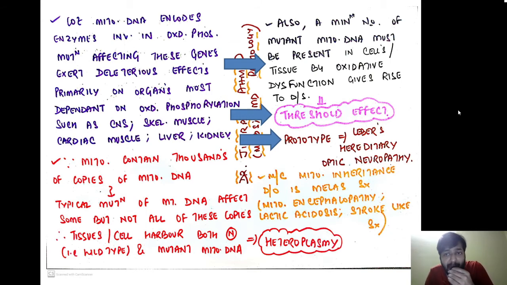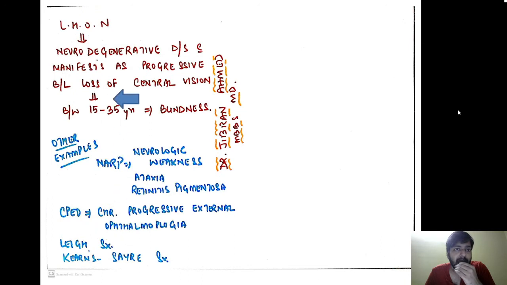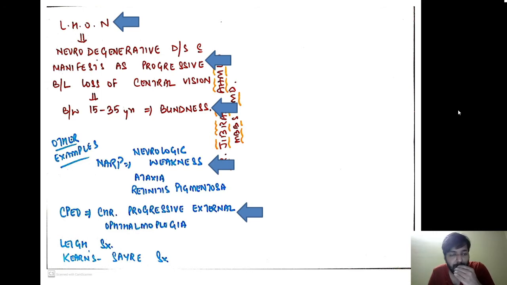hereditary optic neuropathy. The most common mitochondrial inheritance disorder is the MELAS syndrome. It is a short form for mitochondrial encephalopathy, lactic acidosis, and stroke-like syndrome. Now, Leber's hereditary optic neuropathy is a prototype disorder. It is a neurodegenerative disorder associated with progressive bilateral loss of central vision, and between 15 to 35 years of age, the patient is suffering from blindness. Other examples of this disorder are NARP, that is neurologic weakness, ataxia, retinitis pigmentosa syndrome, CPEO, chronic progressive external ophthalmoplegia, Leigh syndrome, and Kearns-Sayre syndrome.